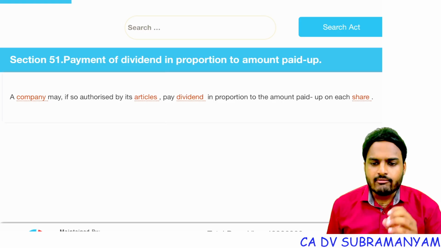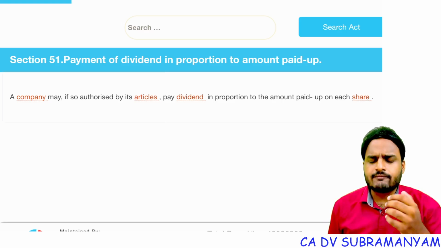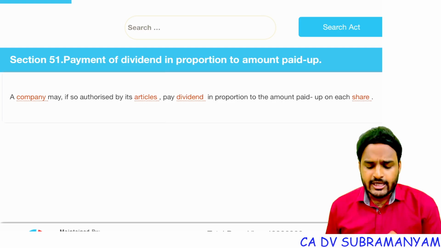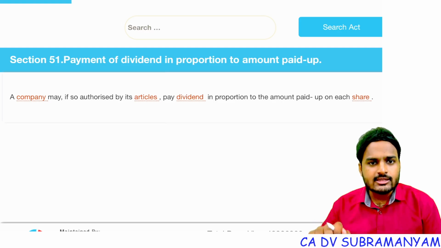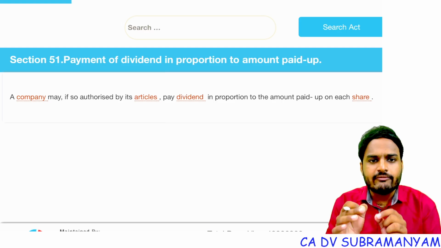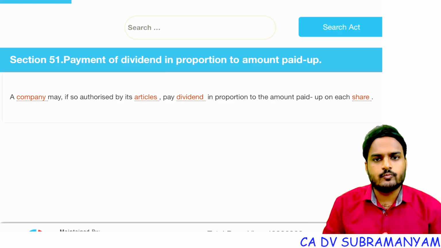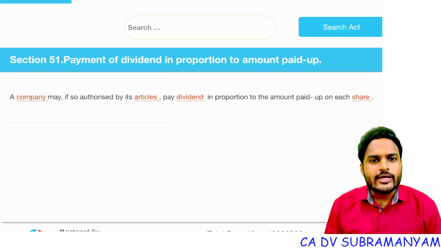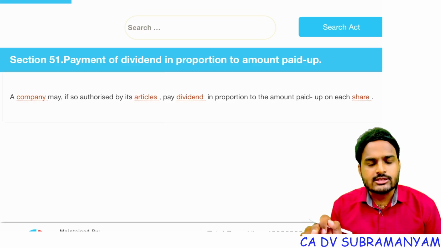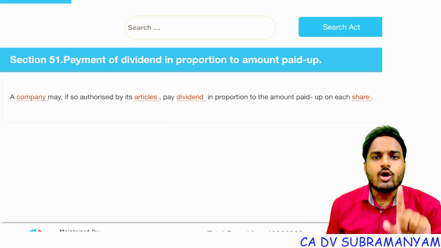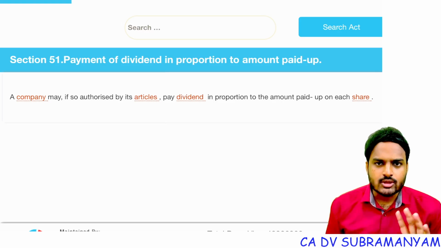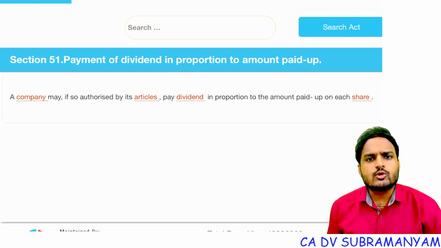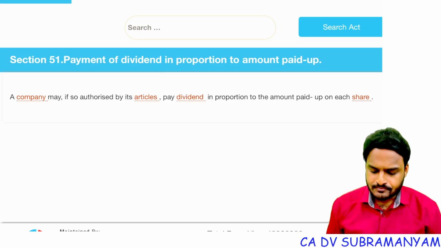So generally, whenever a company declares a dividend, say 20% or 30%, in the absence of this point in the articles of association, companies will pay dividends on the share's face value. If this point is mentioned in the articles of association, then the company will pay dividend on paid up value. Understood? And you all know paid up value excludes calls in advance.